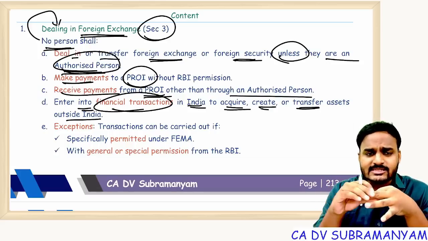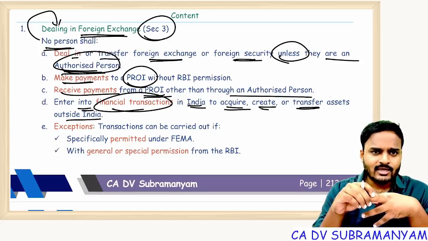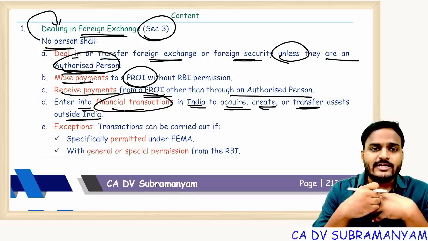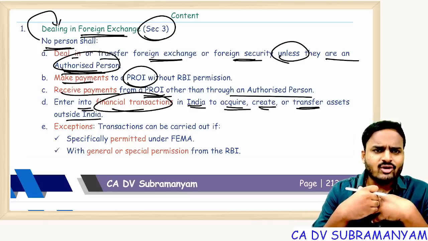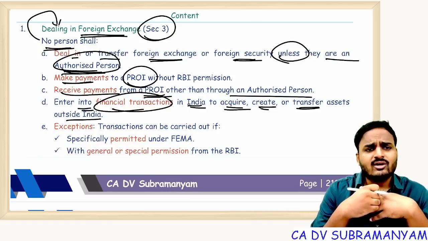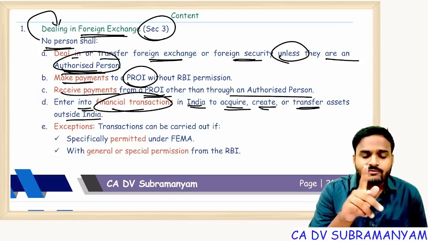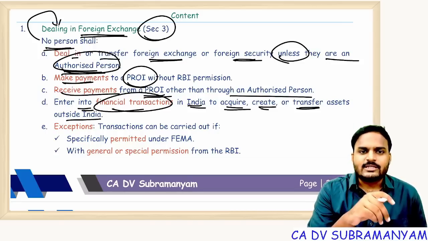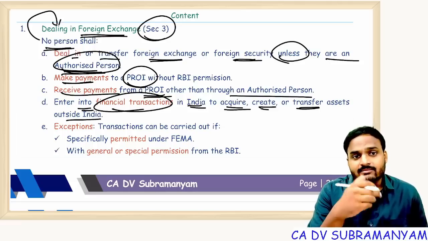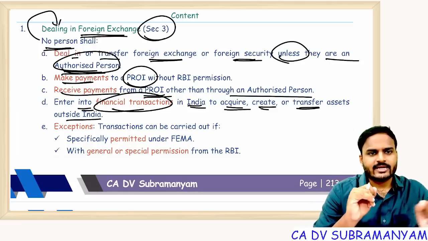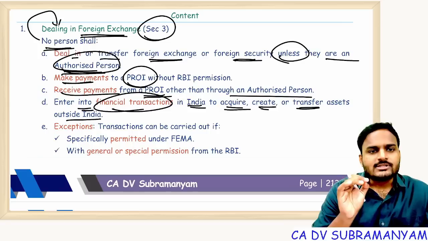If you want to receive amounts from outside India, say I provided service to a non-resident with respect to filing of income tax returns. He paid me $100. Now I cannot receive $100 directly. First, I should receive it through an authorized person. That authorized person will convert $100 into rupees. That rupees I can take, I can possess. The dollars I cannot take, I cannot possess. Getting my point?